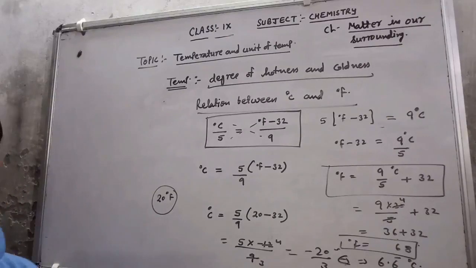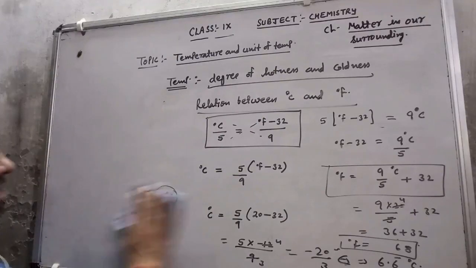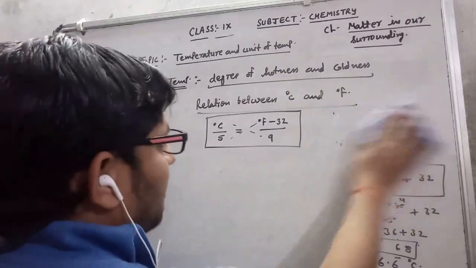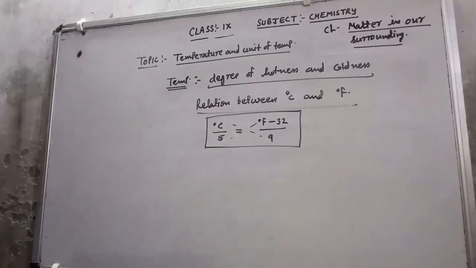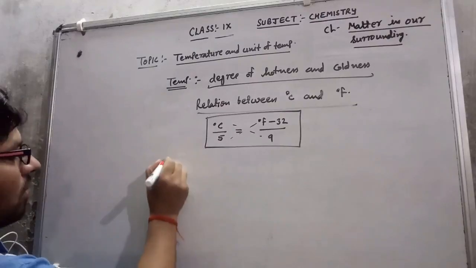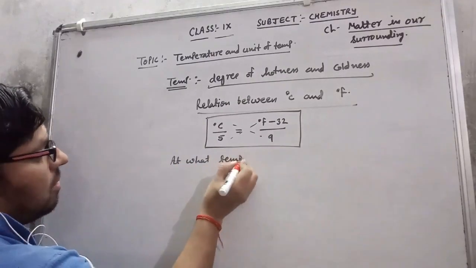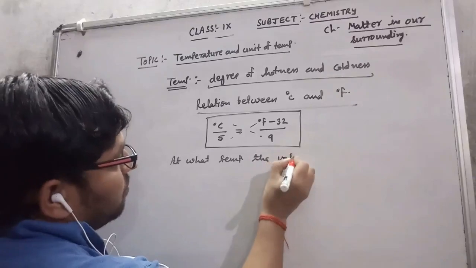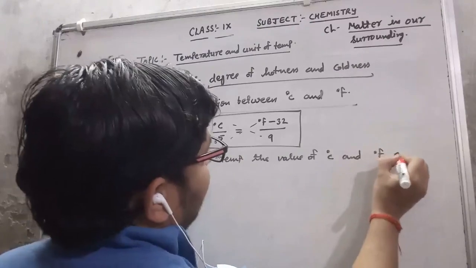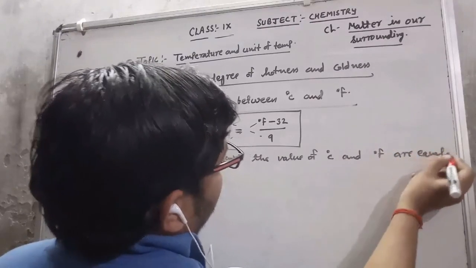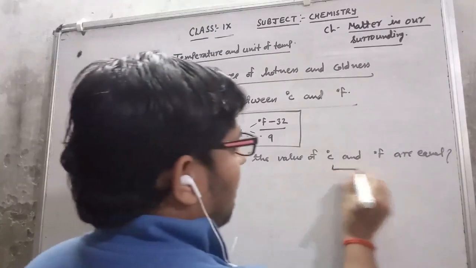Now a very famous question is there. Lots of times they are asking in competitions also, or in an exam also they are going to ask the question. The relation I mentioned here in front of you, they are asking: at what temperature are the values of degree Celsius and degree Fahrenheit equal? Means at what temperature the value of both of these are equal.